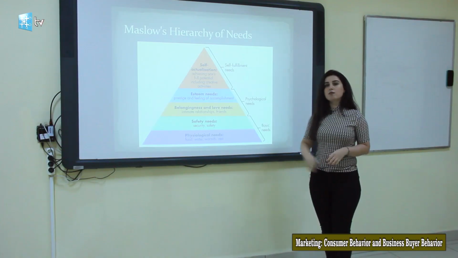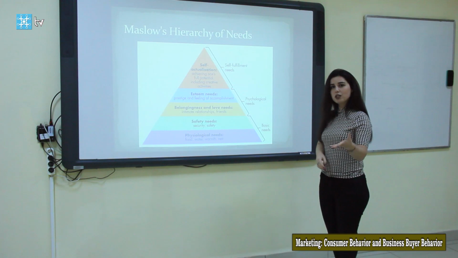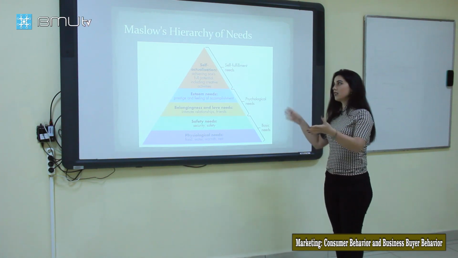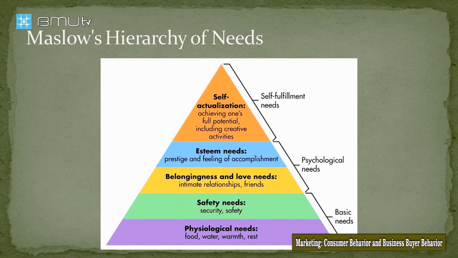And guys, now you see Maslow's hierarchy of needs. Actually, in management lessons we learned about it, but let's learn it again. What is Maslow's hierarchy of needs? It is like a pyramid, and each need depends on the others. We begin from the bottom to the top.